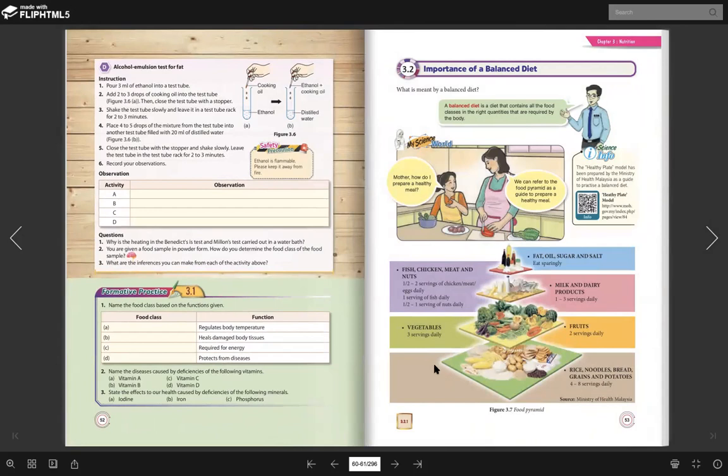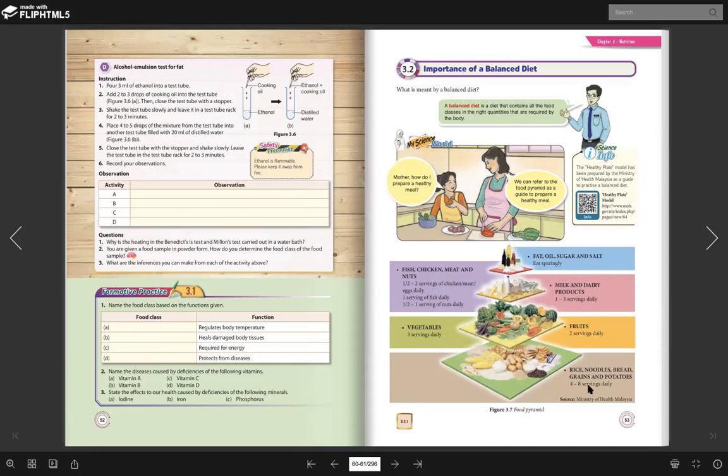So this is what we call the food pyramid. You can see it is shaped like a pyramid. Basically, at the bottom is the food that you need to consume the most, because it gives you energy. The bottom is carbohydrate. Then vegetables. Then fish, protein. Then at the very top is fat.